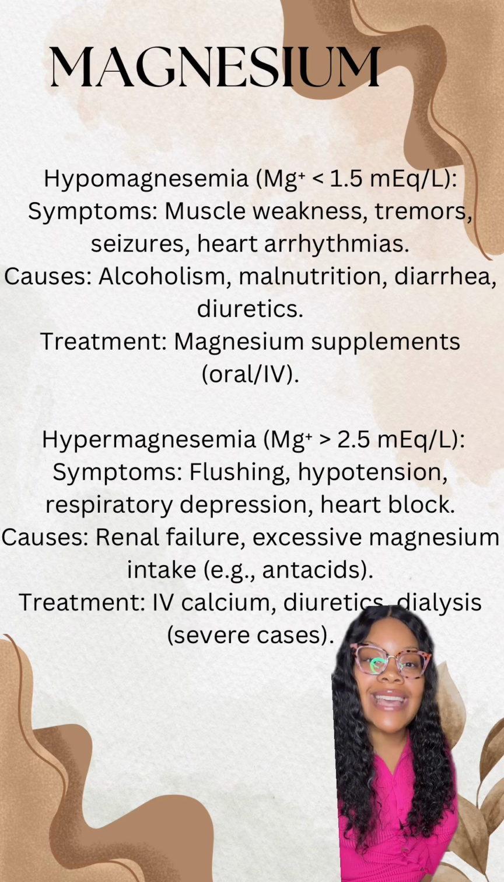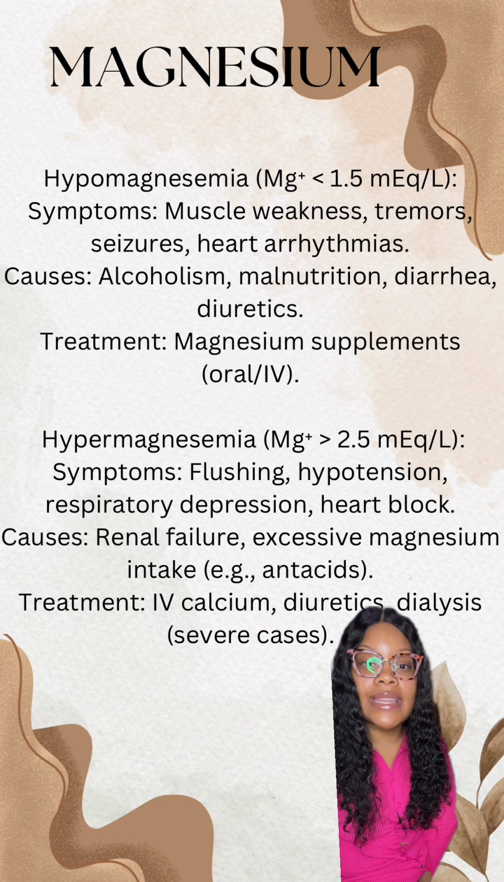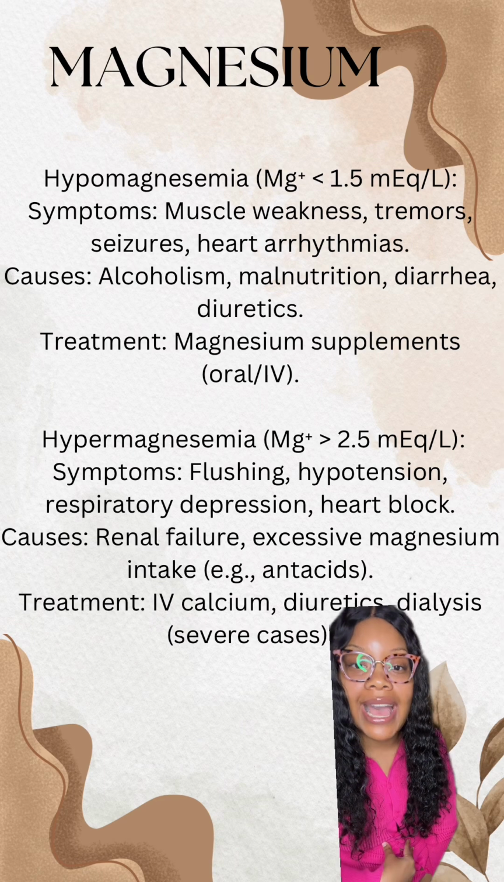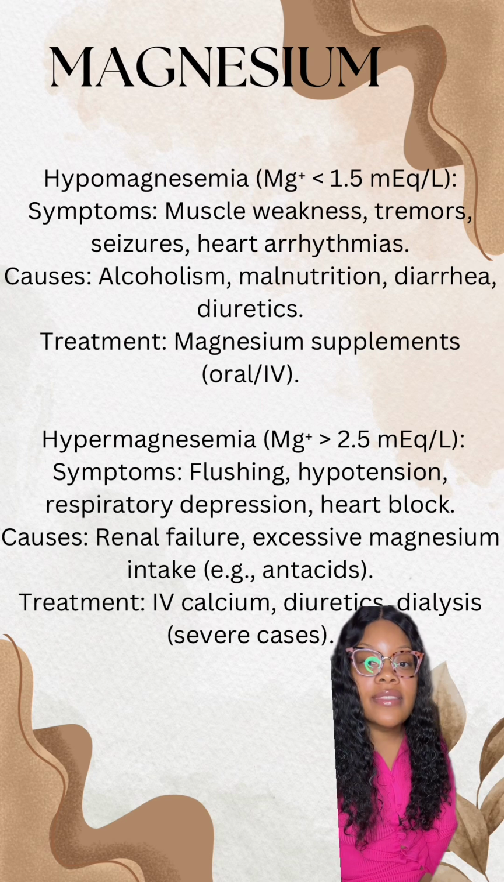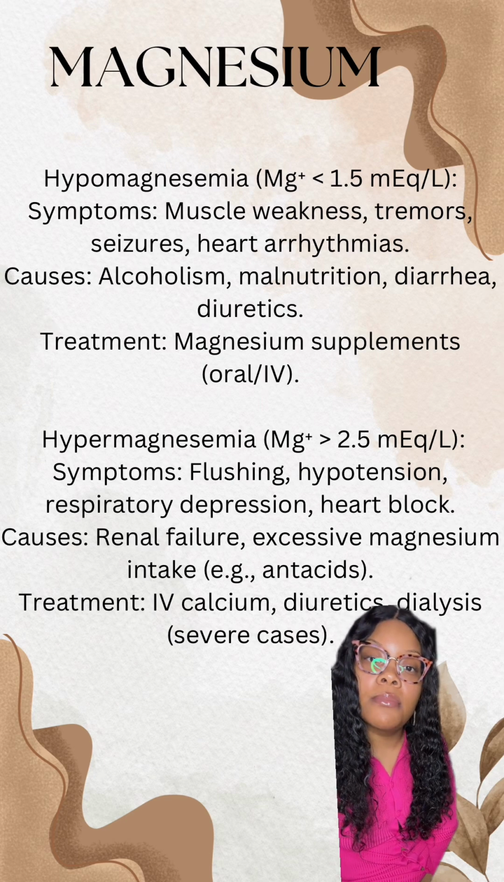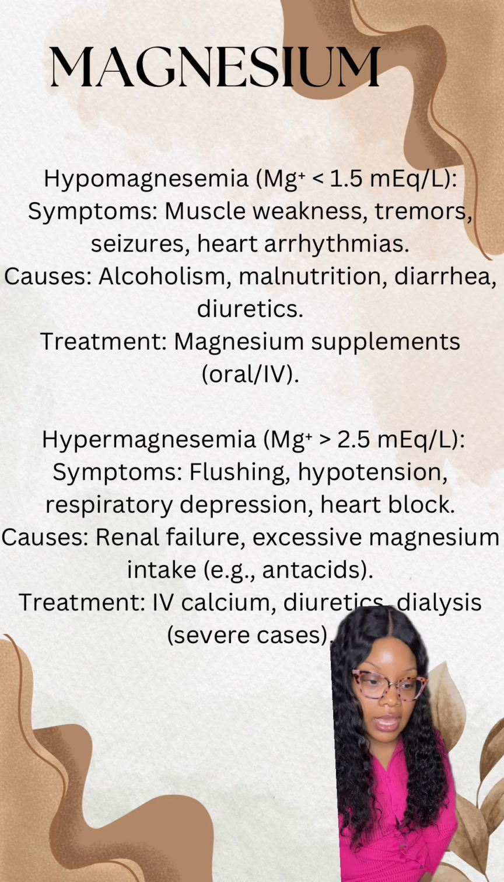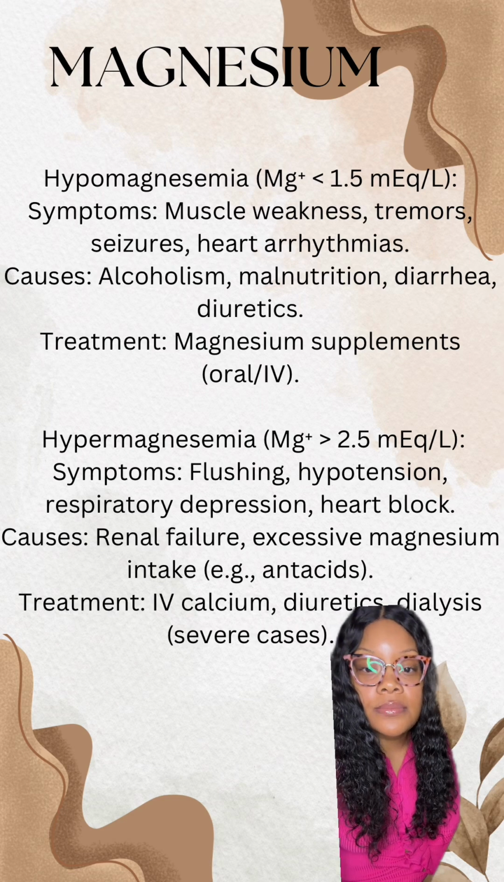You also have diarrhea and diuretics. We want to remember that magnesium is really housed in the GI system. So if a patient has a bunch of diarrhea, they could be excreting magnesium through the bowels. Also, we have diuretics. Diuretics do the same thing. That causes the patient to excrete magnesium through the kidneys.